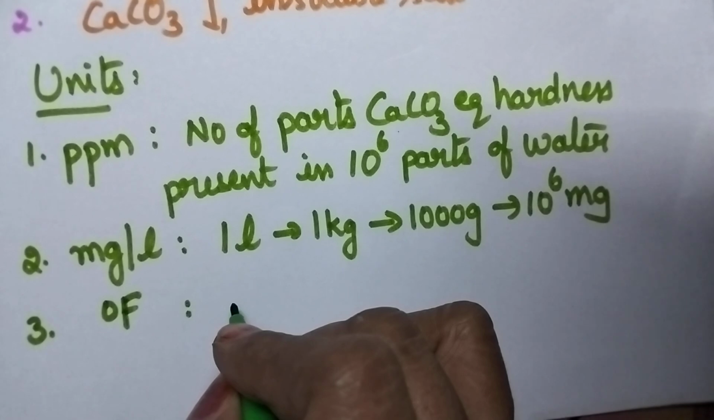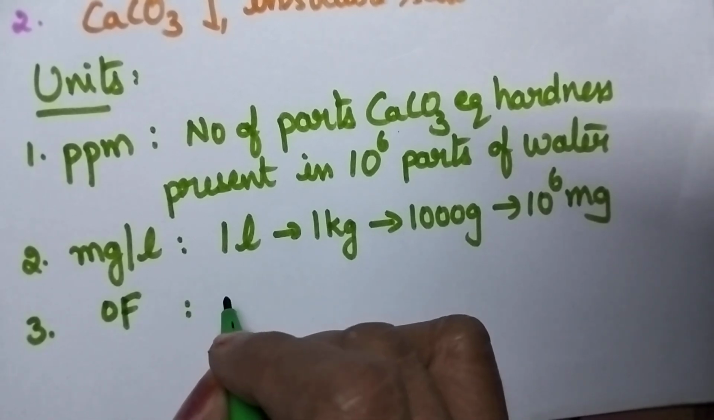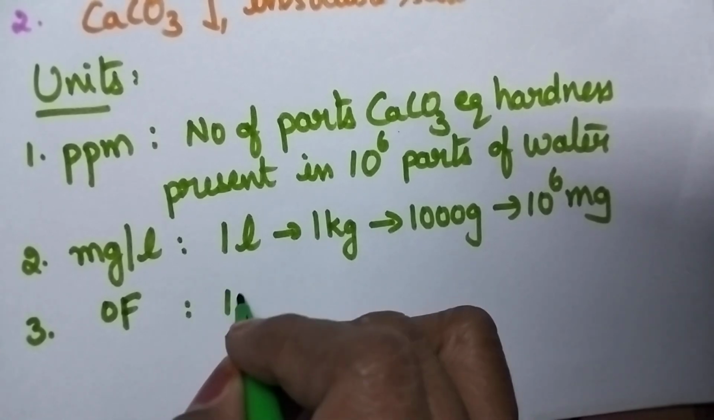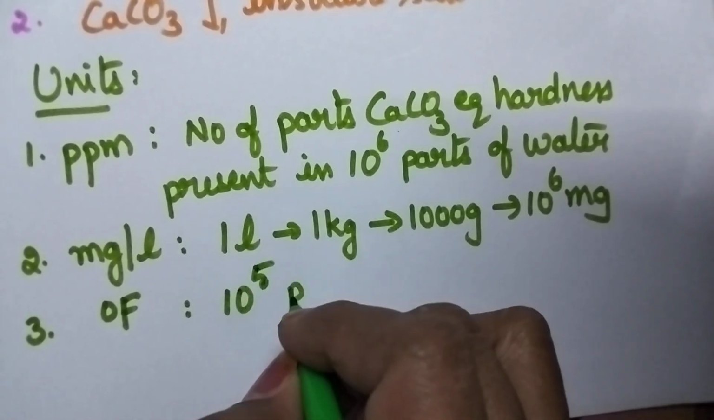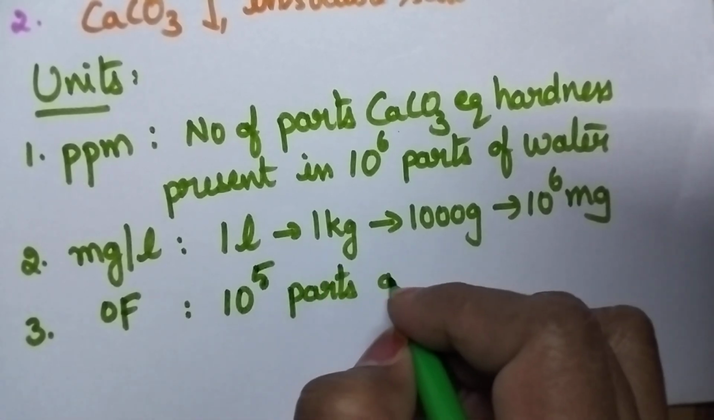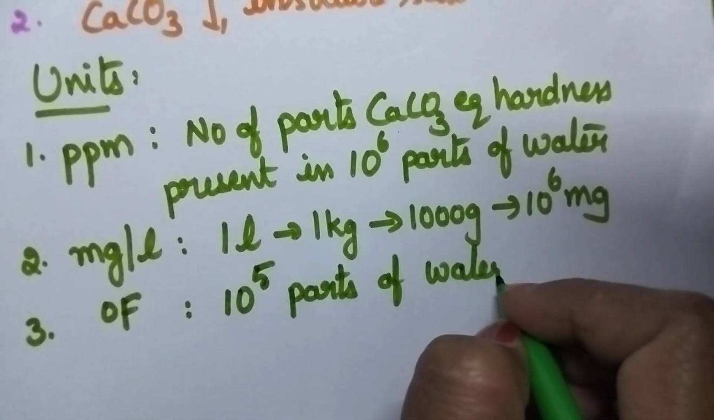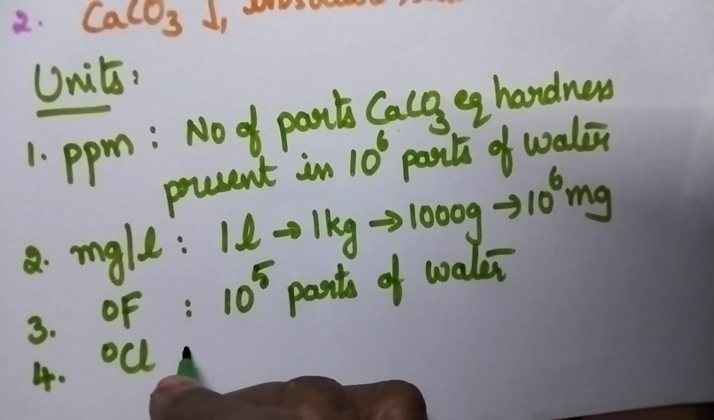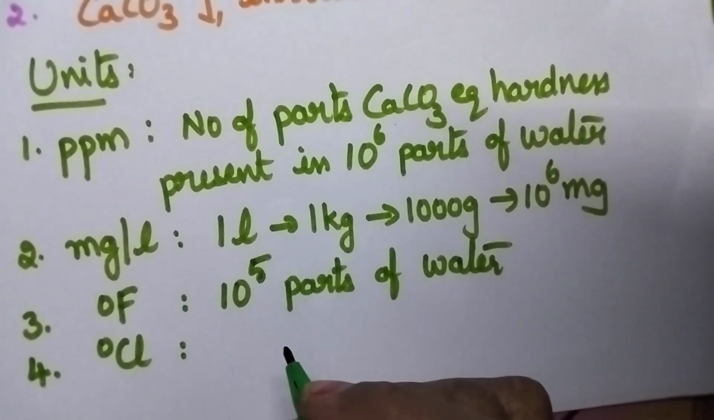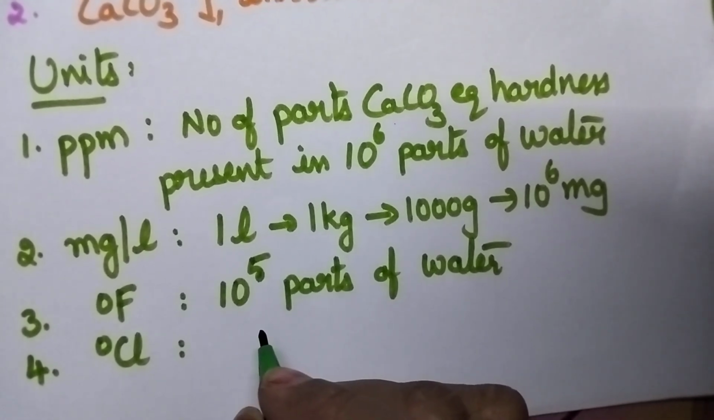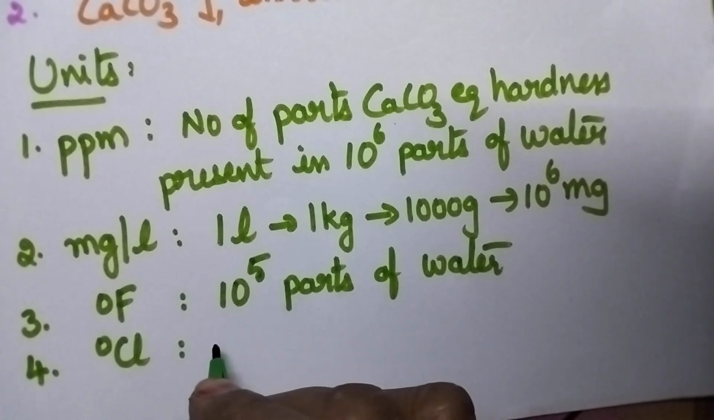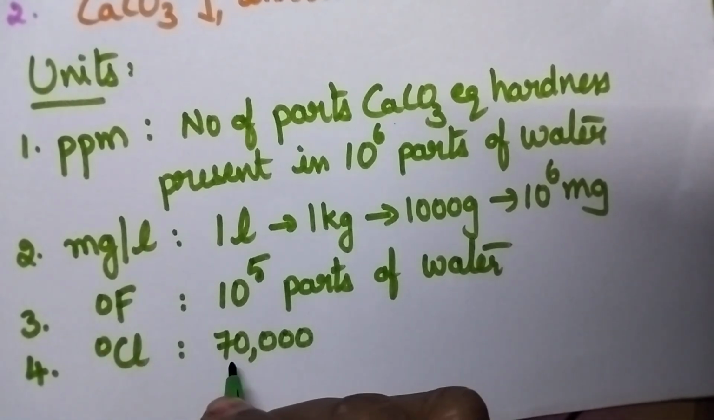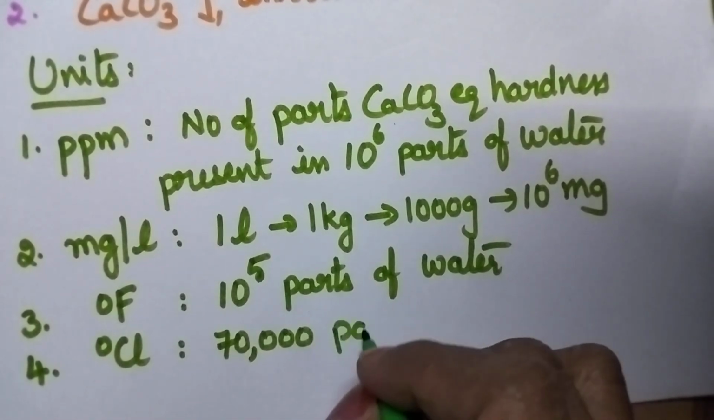Third unit is degree French. So degree French means it can be defined as the number of parts of calcium carbonate equivalent hardness present per 10^5 parts of water. Coming to the fourth unit, that is degree Clark. It is the number of parts of calcium carbonate equivalent hardness present per 70,000 parts of water. That means 1 gallon of water.